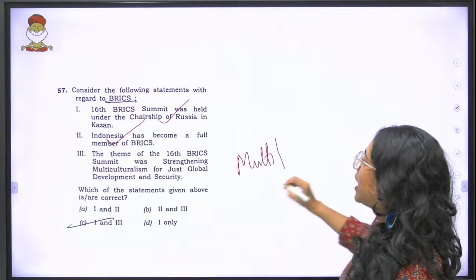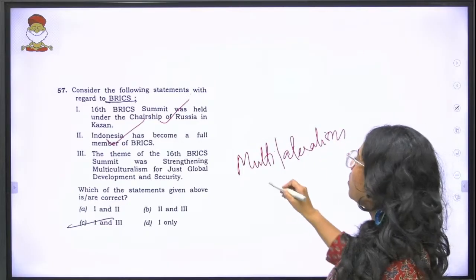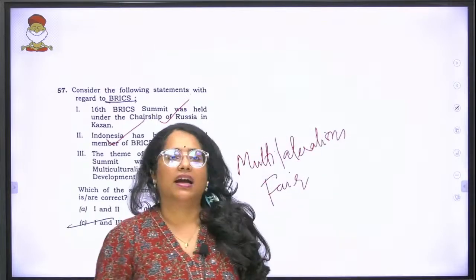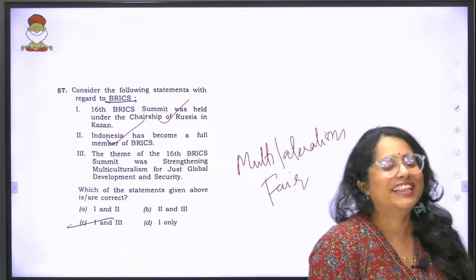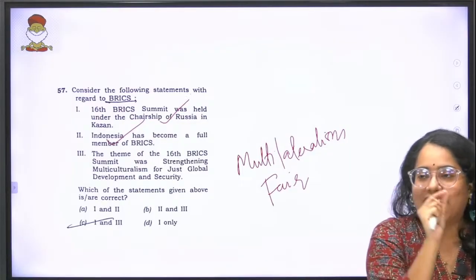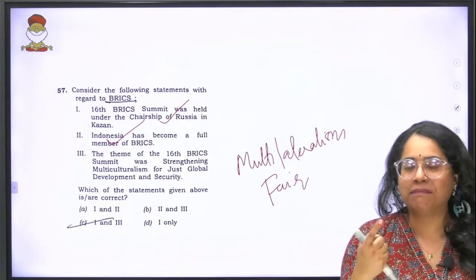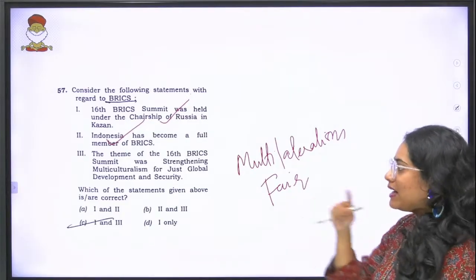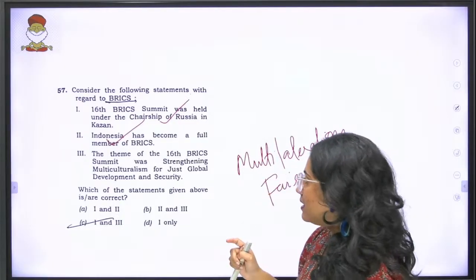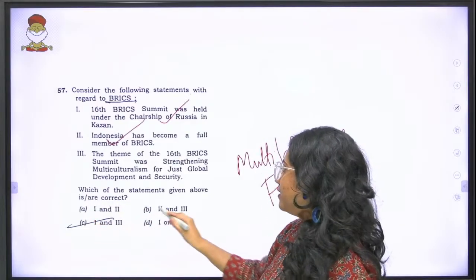Now the catch over here is the theme is multilateralism, strengthening multilateralism for fair global development and security. So if you've been keen on looking at every other word and memorizing the theme, that is where you can reach the third thing. But let's see, is it necessary to reach the third? Why? Because the first statement is correct. That leaves us with A, C and D. Okay.